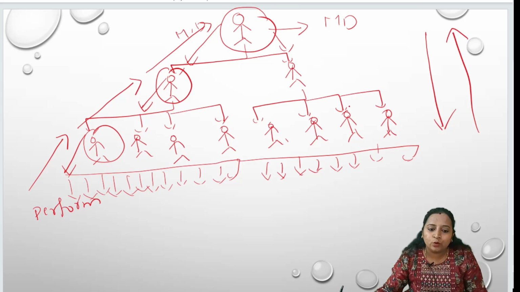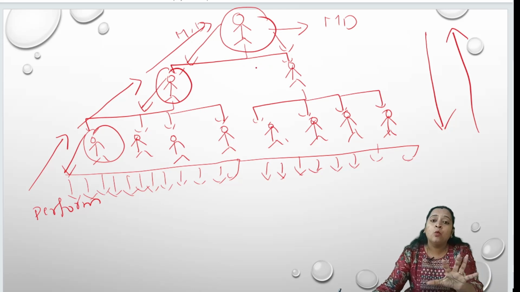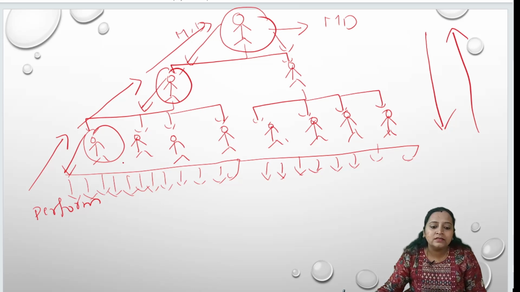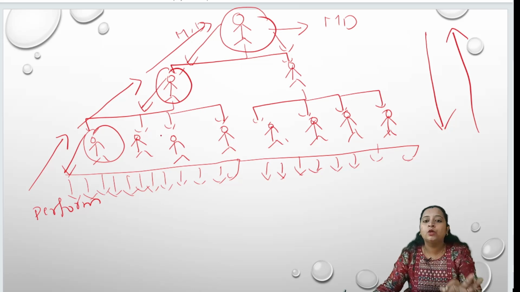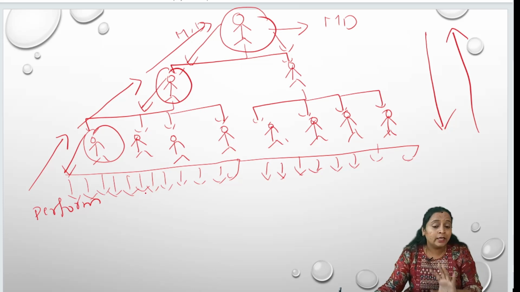Now you can see that there is one structure created: who has to perform which type of work. The MD clearly knows what work he has to do, and the managers know what work they have to perform. They have to get the orders from the MD and get them accomplished with the help of the sub-managers. These sub-managers clearly know what work they have to perform in the organization. They will take the orders from the managers, and they will make the employees work according to those orders, right? Yes or no?